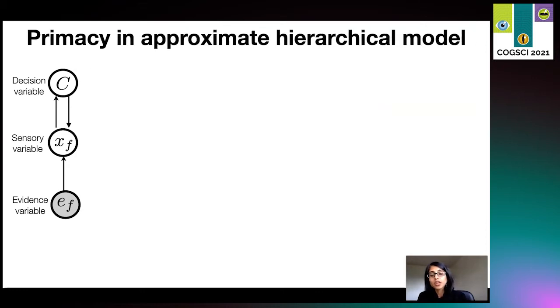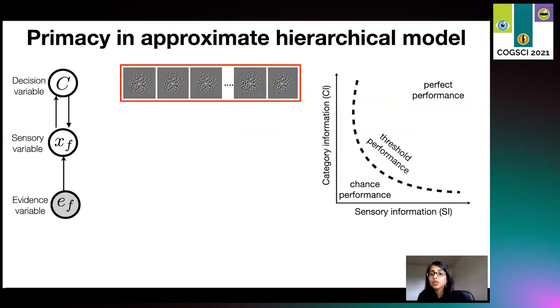Now, going back to our task space, for a task with low sensory and high category information, each piece of evidence is very noisy, but they all have the same orientation. Now, this can be viewed as weak likelihood due to noisy evidence, but strong prior due to the knowledge that each piece of evidence is highly predictive of the correct choice.